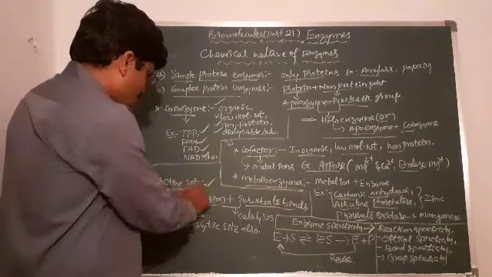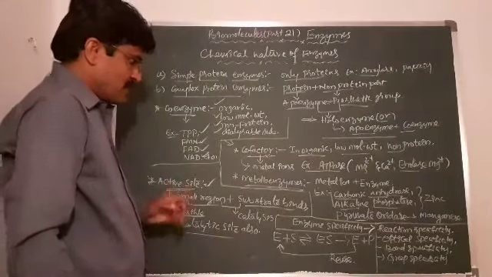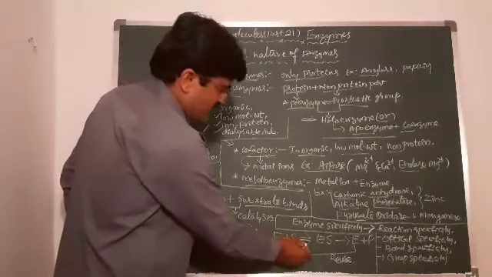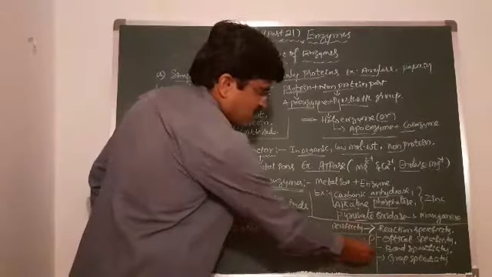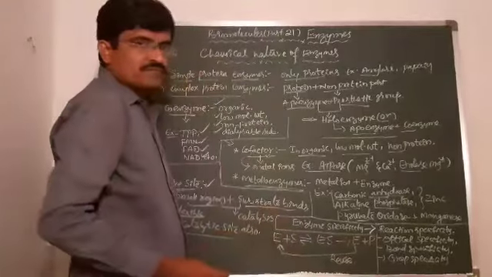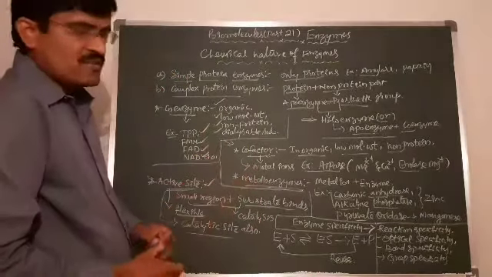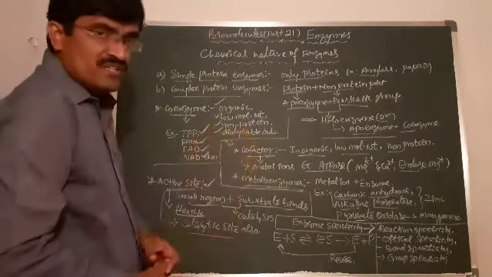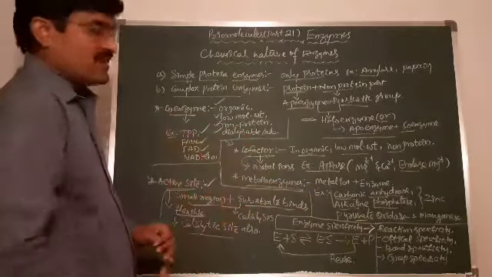Next, on the outer surface of the active site, it also acts as the catalytic site. How does the reaction form? The enzyme combines with the substrate in a reversible reaction, an enzyme-substrate complex is formed, and finally we get enzyme plus product. After formation of the product, the enzyme can be reused. That's why a small quantity of enzyme is enough to accelerate the rate of reaction, converting substrate into product, and it does not destroy the enzyme. After the product is obtained, the enzyme can be reutilized.